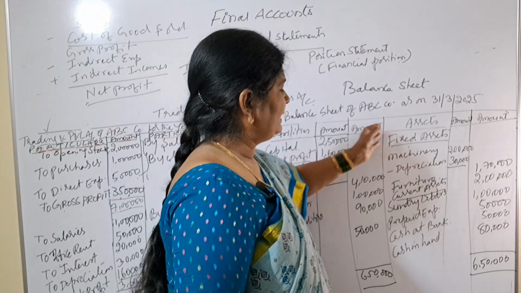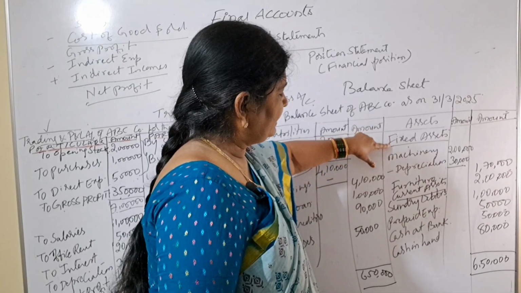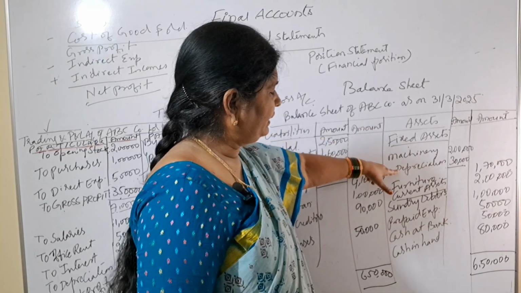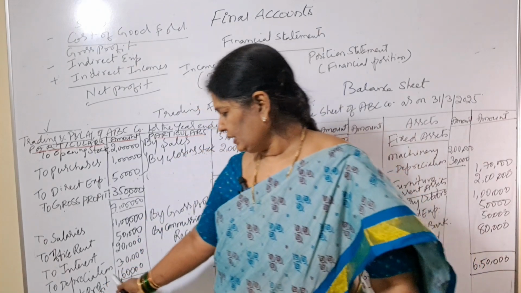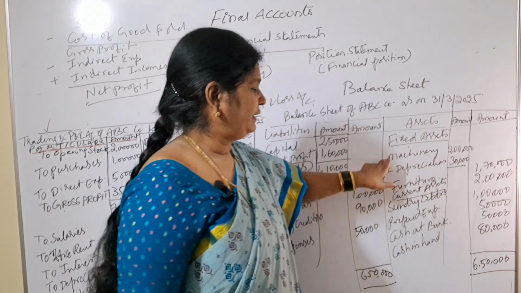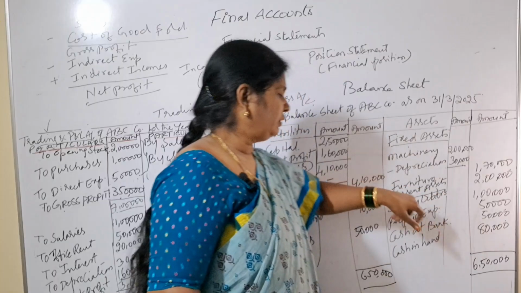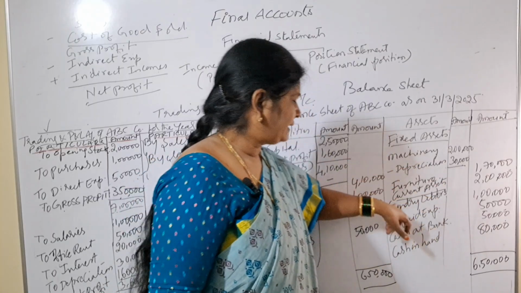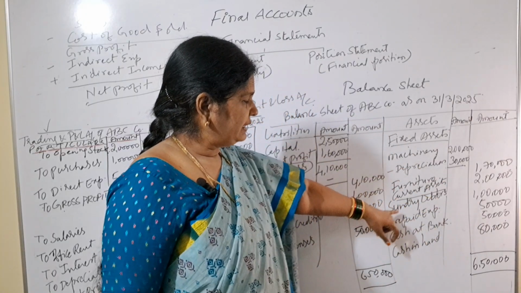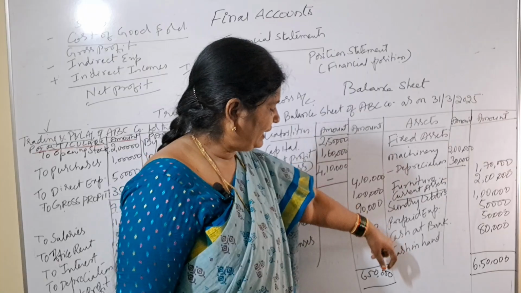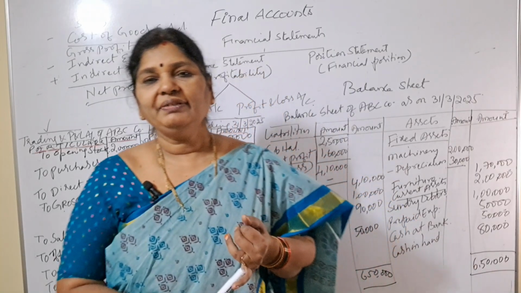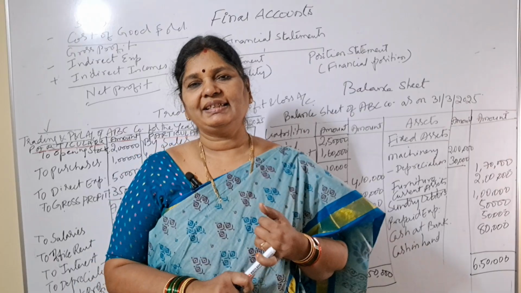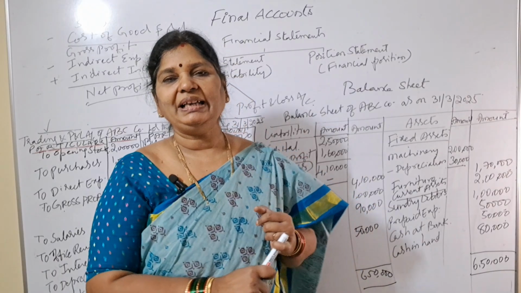Next, coming to the asset side, we have taken fixed assets, machinery, and we have deducted depreciation. In P&L account, we have shown depreciation of 30,000. So 30,000 we have deducted here, and the net amount we have taken in the outer column. Next, furniture 2 lakhs. Next, current assets: sundry debtors, prepaid expenses, cash at bank and cash in hand. So we have shown fixed assets and current assets. So this is about our balance sheet.